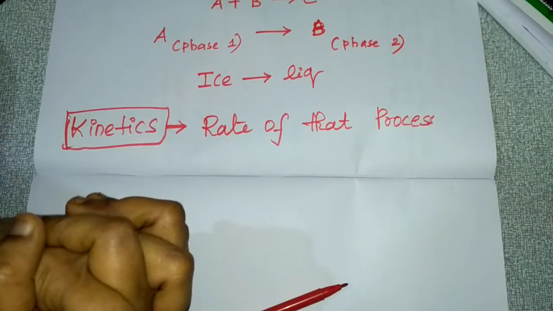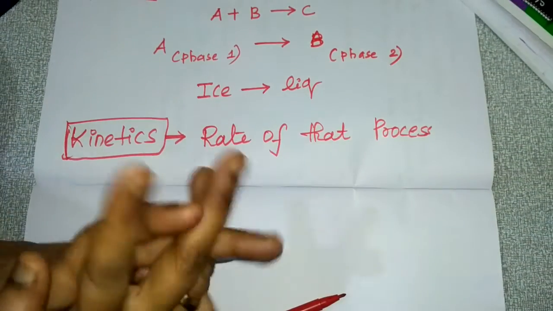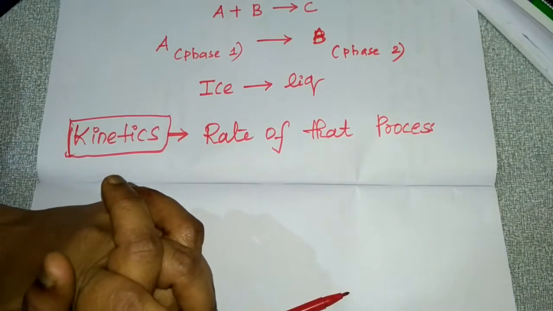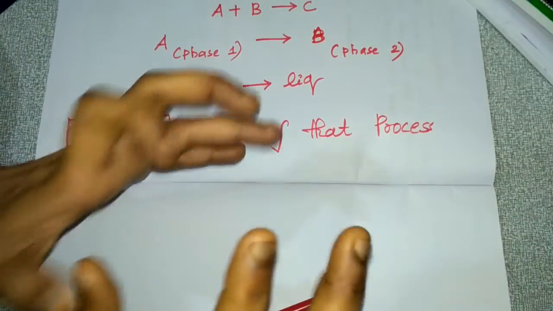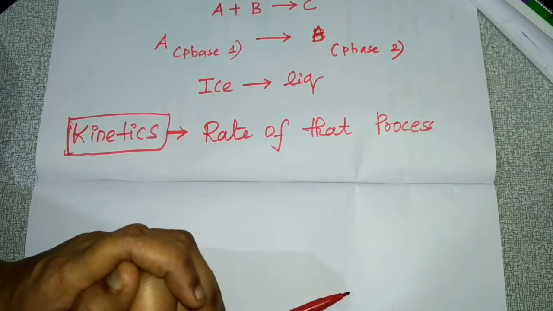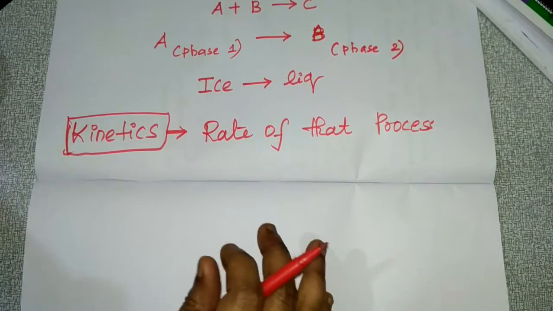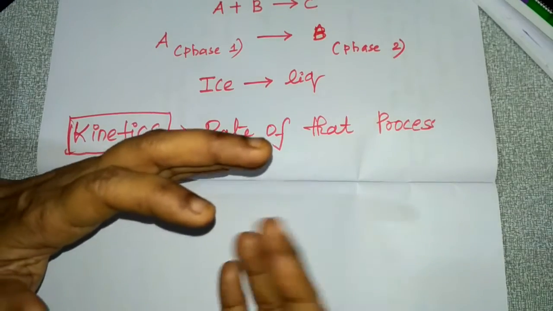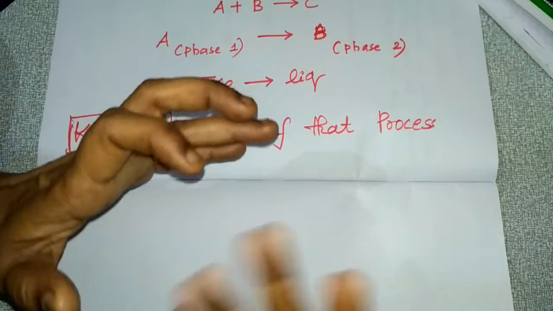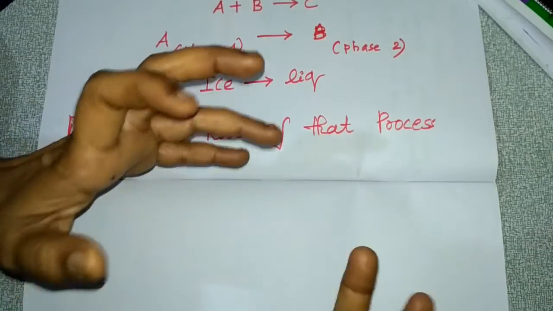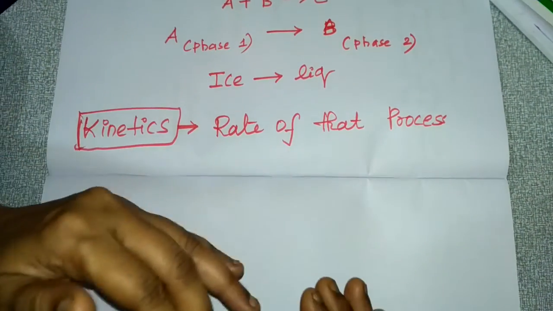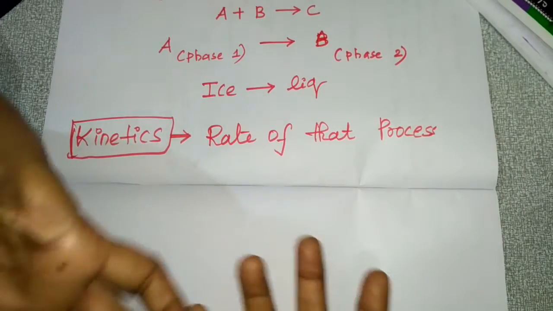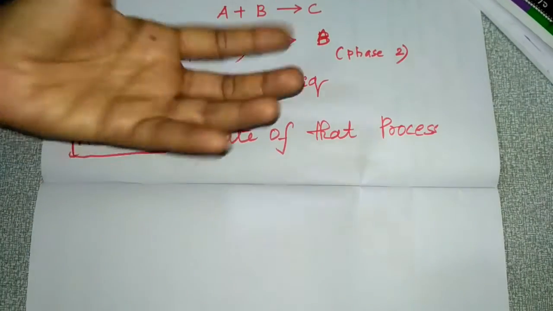Can't we get whatever concepts we need from thermodynamics? I want you to recall thermodynamics so that you can understand the importance of chemical kinetics.